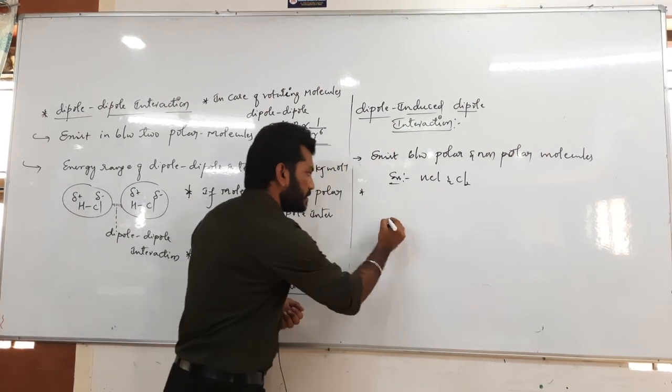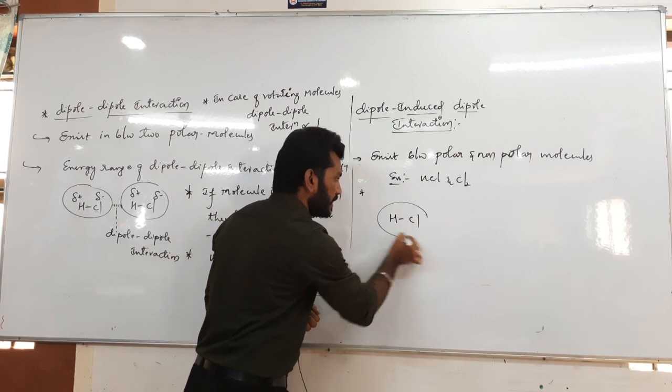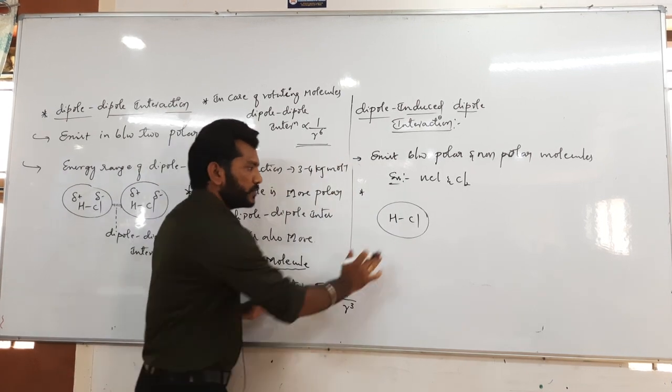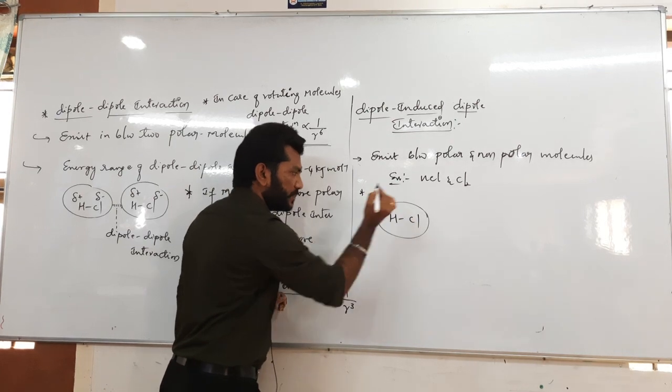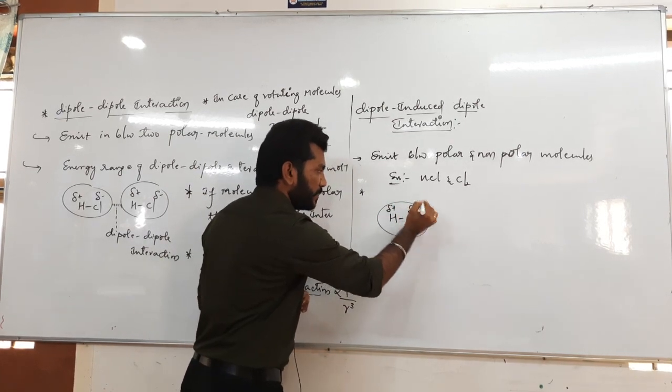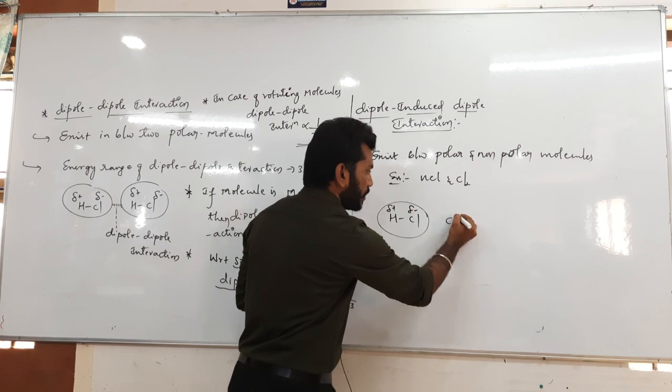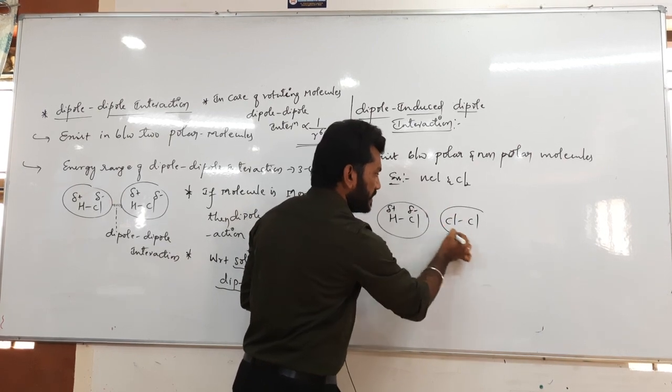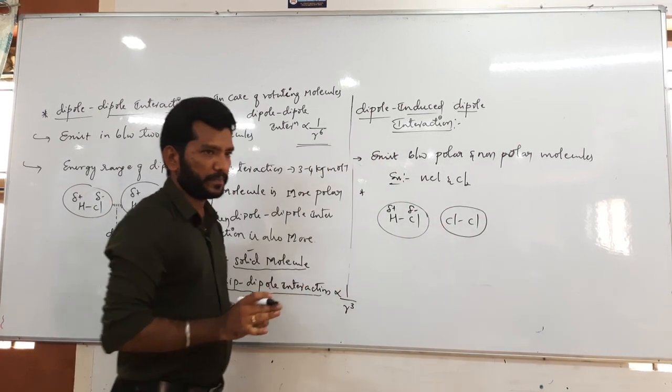Okay, so you just have patience to get this particular thing, guys. So please, okay. Your HCl molecule has partial positive and partial negative here. And your chlorine molecule is there, which basically doesn't have any kind of charge around it.